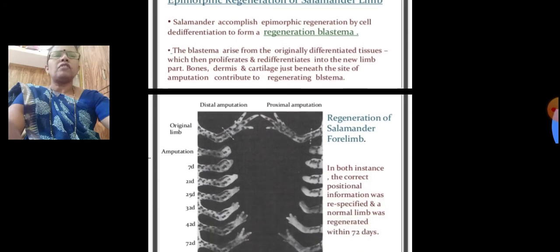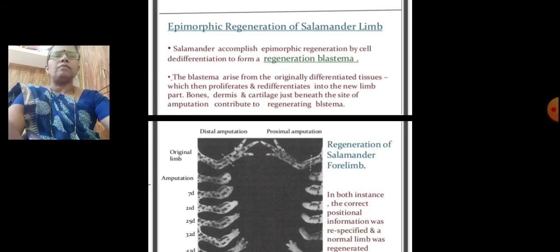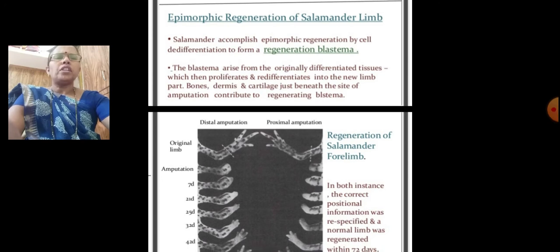Next is the epimorphic regeneration of the salamander limb. Salamanders accomplish epimorphic regeneration by cell dedifferentiation to form a regeneration blastema. The blastema arises from the originally differentiated tissue, which then proliferates and redifferentiates into the new limb parts. Bones, dermis and cartilage just beneath the site of amputation contribute to the regenerating blastema.